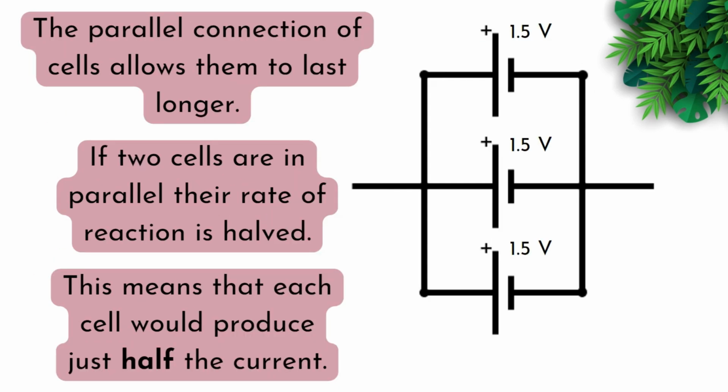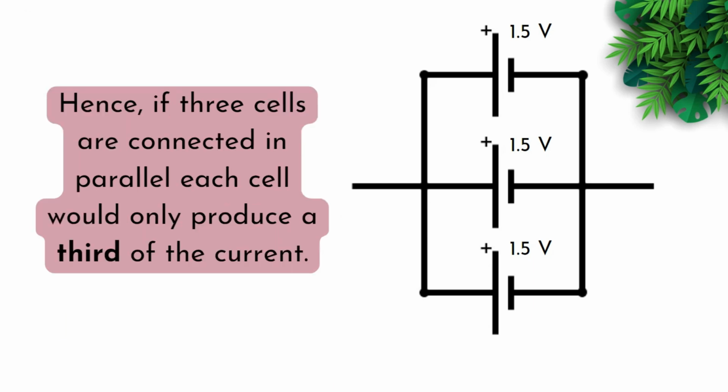The parallel connection of cells allows them to last longer. If two cells are in parallel, their rate of reaction is half. This means that each cell will produce just half the current. Hence, if three cells are connected in parallel, each cell would only produce a third of the current.